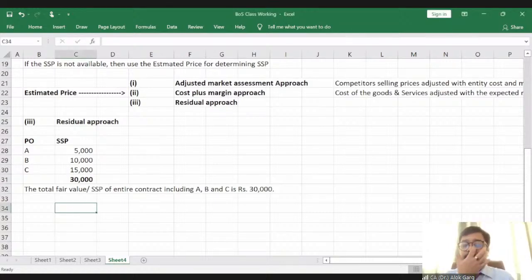Okay, so let's discuss a case study or an example. Then we will come to the next concept of allocation of transaction price. And I hope my PPT is visible to everyone, guys.